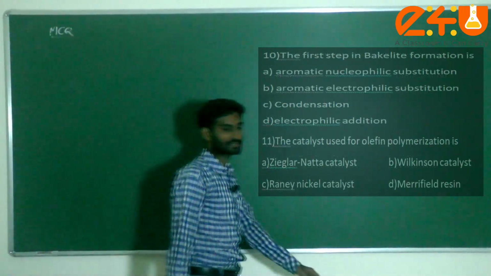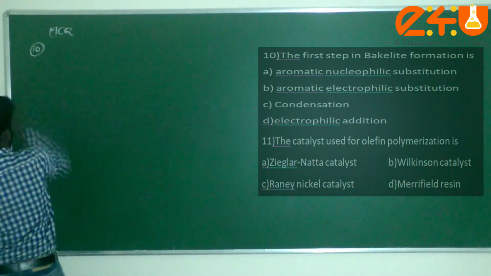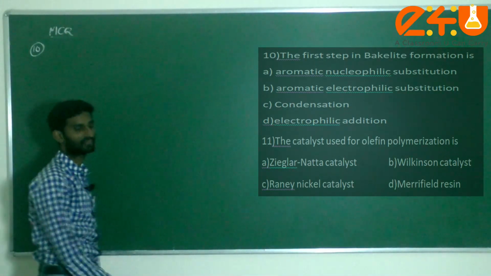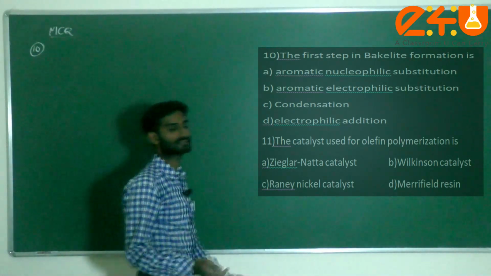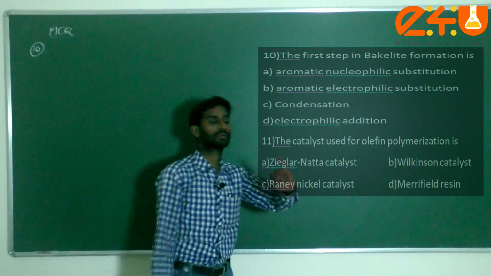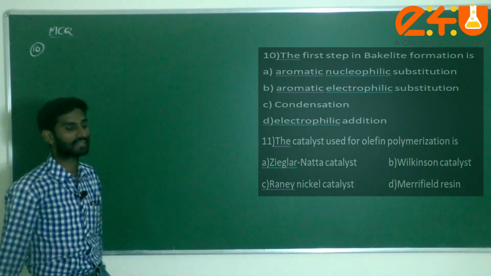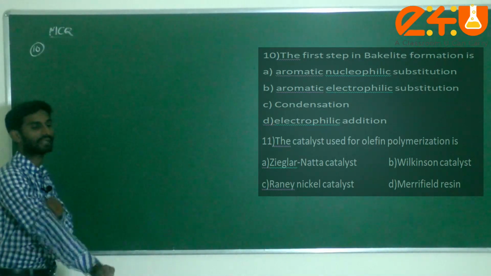Dear students, next question we are going to discuss. Question number 10. The first step in bakelite formation. First of all, the monomers for bakelite are phenol plus formaldehyde, that's why it is also known as phenol formaldehyde resin. What type of reaction will it undergo?